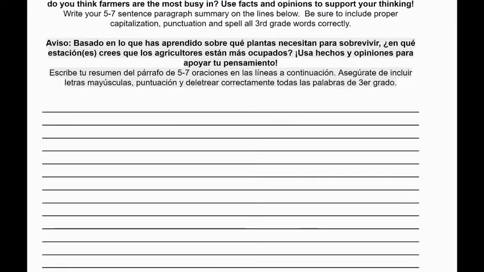Here we can see the space where we will write our paragraph, and the prompt above says, based on what you have learned about what plants need to survive, which season or seasons do you think farmers are the most busy in? Use facts and opinions to support your thinking. You should write 5 to 7 sentences, and include proper capitalization, punctuation, and spelling as you can. Don't forget at the end to go back and check your paragraph before submitting to your teacher.